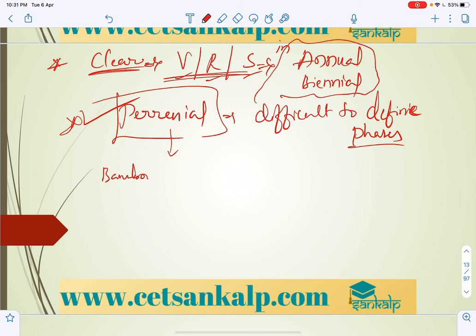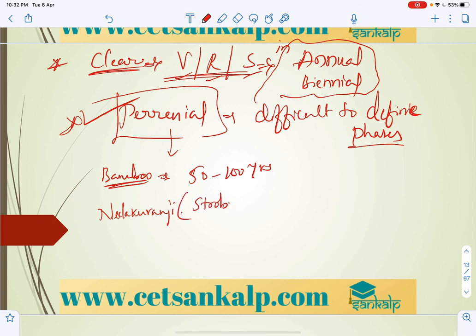Bamboo produces its young ones once in 50 to 100 years, only once in its lifetime. And neelakuranji, or Strobilanthes kunthiana, is the scientific name.